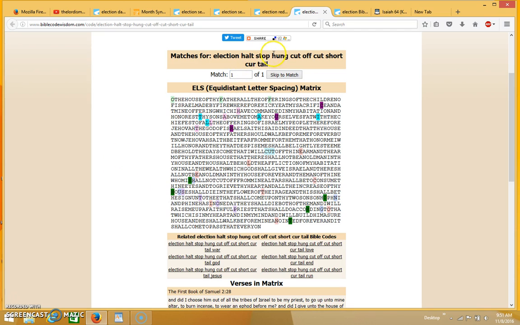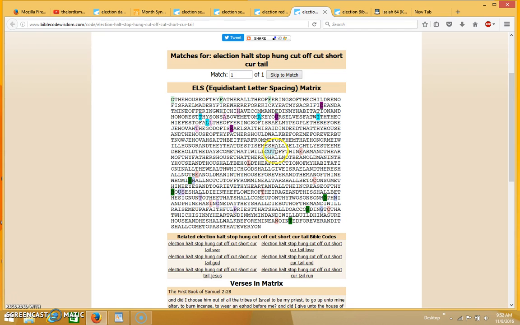And then you have some other words that I tried. This was a synonym for suspend, so I tried the word hung, and that came up in ELS form. You can see it right here in the bluish purple. It's going through the word election as well. The letters H, U, and G. And then cut off, we already talked about. I put in cut short, and that came up in ELS form.